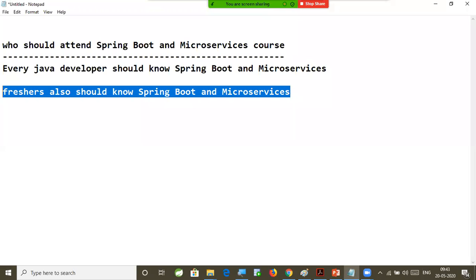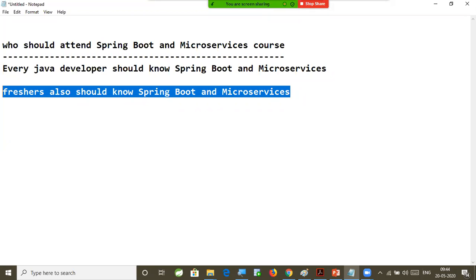And as I have discussed with my previous students in the market, they told that, sir, without having Spring Boot and microservices in the resume, we are not getting the calls. So if you want to attend the interview, if you want to schedule your interview, then definitely we have to mention Spring Boot and microservices in the resume. And in the interview room, if the interview is happening for 1 hour, 30 to 40 minutes of time, they are asking the questions only from Boot and microservices. So that much demand is there for Spring Boot and microservices in the industry for the Java developers.